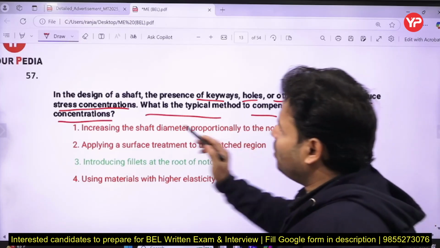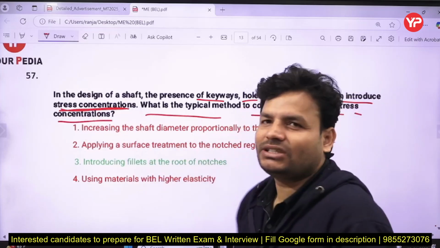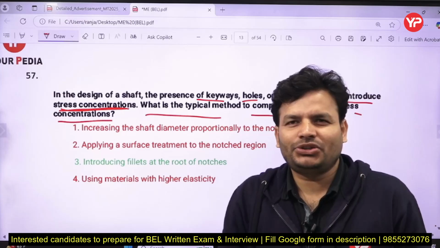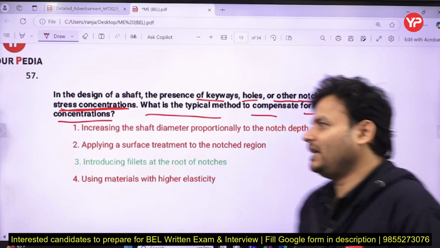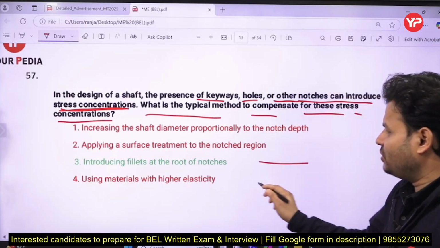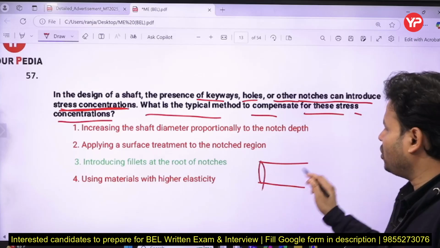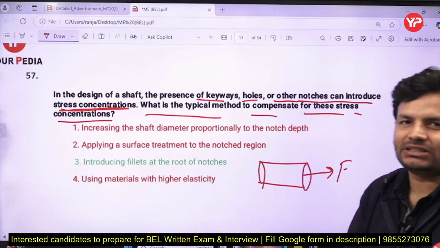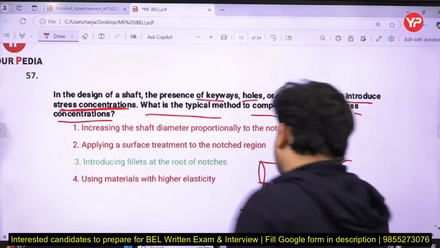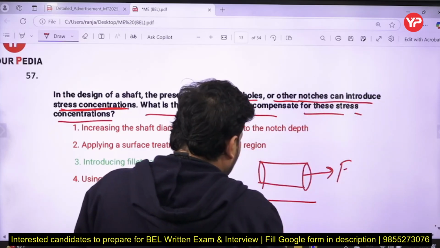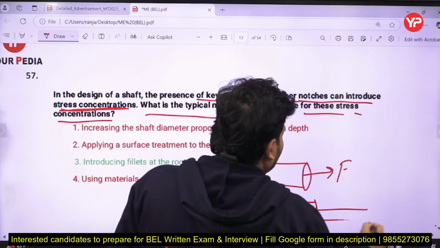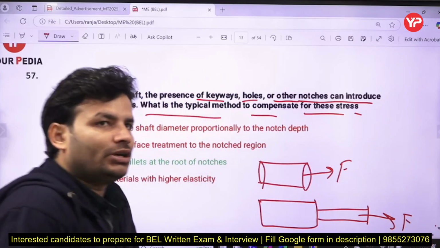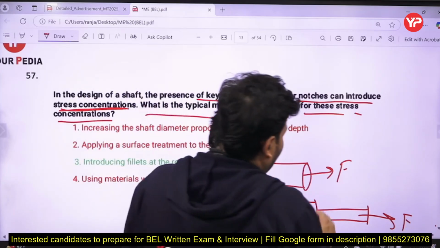So what is stress concentration? Whenever a sudden change in profile is observed, we can expect stress concentration. Suppose this is your profile and you apply the load; if the profile is uniform, no stress concentration will come. But suppose the profile is like this and I apply load F. If I ask from which section it will fail, obviously from that section.